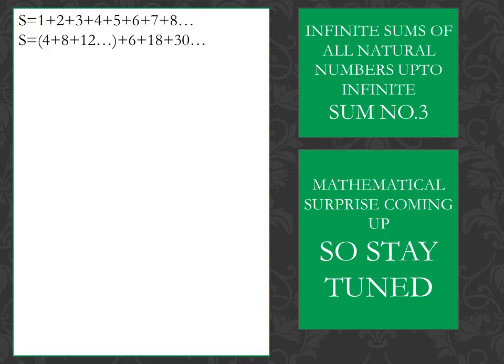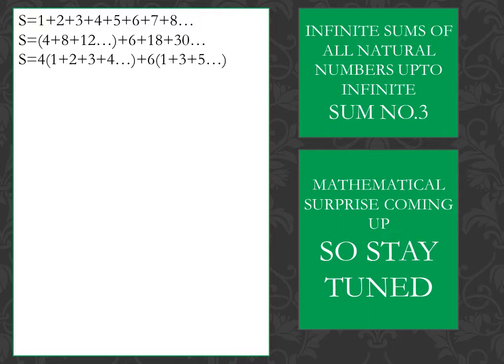Okay. So now as usual we will take out 4 common and the rest will become 1 plus 2 plus 3 plus 4. I mean 4 times of 1 plus 2 plus 3 plus 4. So as you can see in the remaining part of 6 plus 18 plus 30 and so on, I have taken out 6 common. So now it became 6 times of 1 plus 3 plus 5, and as you can see this is our Q, and 1 plus 2 plus 3 plus 4 and so on is our S.